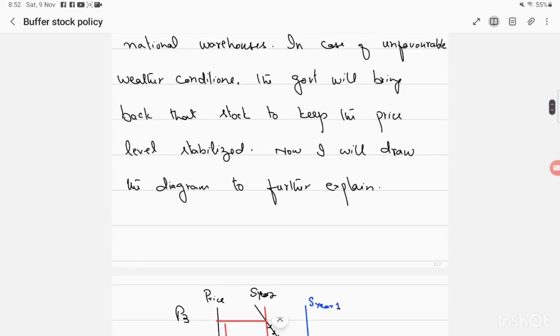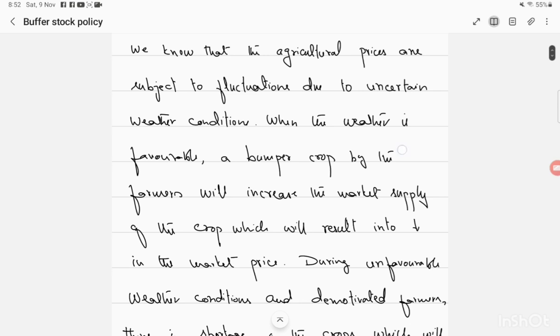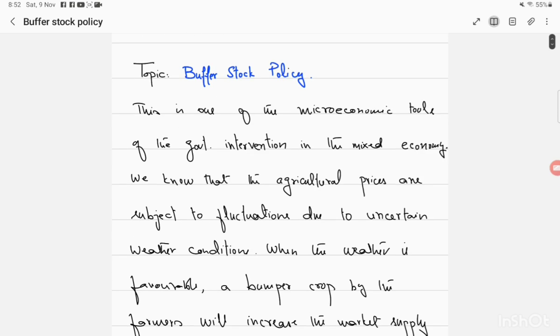So now, whatever I have written in this note, I am going to explain it now. Buffer stock policy is one of the microeconomic tools of government intervention in the mixed economy. When there is a role of government in the economy, it is no more a free market economy, it becomes a mixed economy. We know that agricultural prices are subject to fluctuations due to uncertain weather conditions.